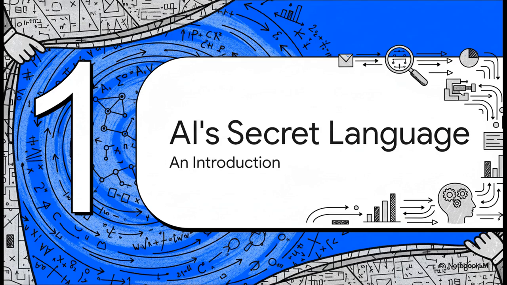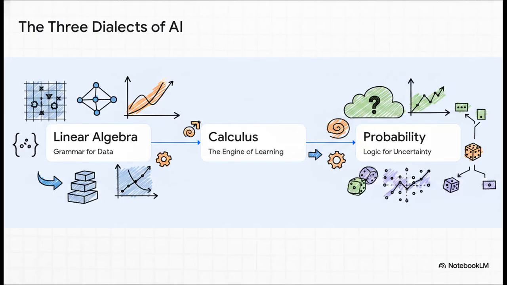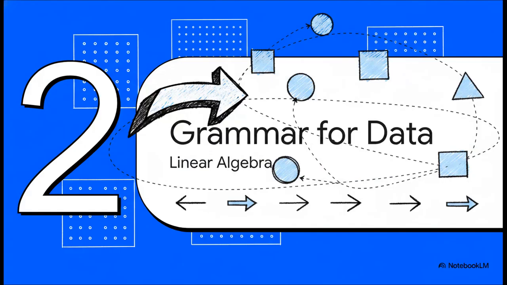Okay, so let's dive right into this. In this explainer, we're going to pull back the curtain on the mathematics that are the absolute bedrock of modern AI. We're going to try and translate this secret language into something that we can all understand. Think of this language as having three main dialects. First up, you've got linear algebra, which is like the grammar. It gives all the data its structure. Then you have calculus, which is the engine of learning itself. It's what drives improvement. And finally, there's probability, which gives the machine the logic it needs to deal with our messy, uncertain world. So let's start with that first one, the grammar.